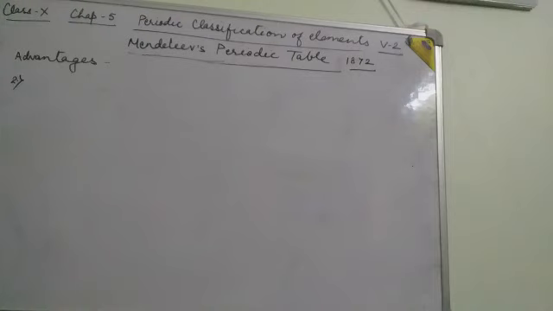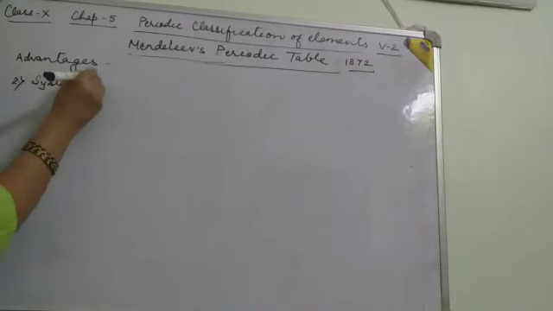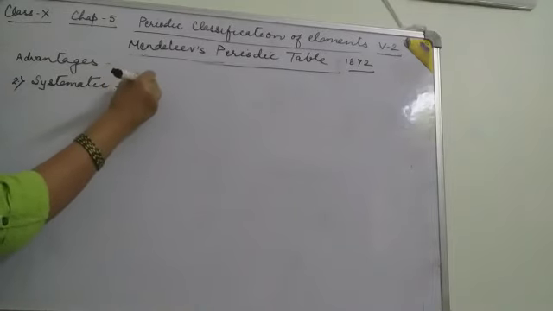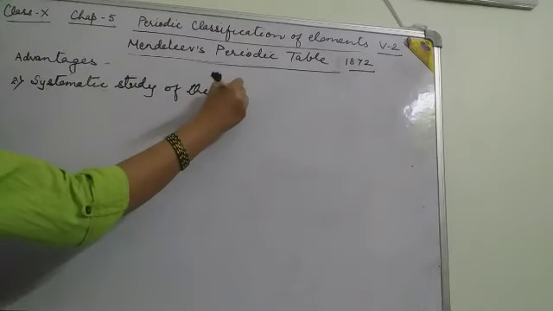So he gave emphasis to the systematic study of the elements.